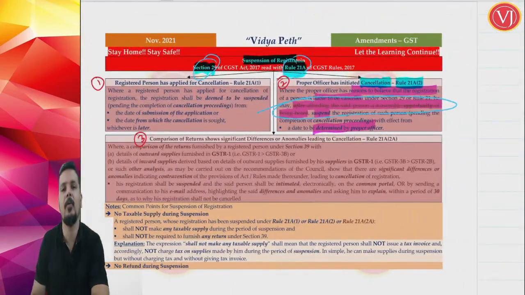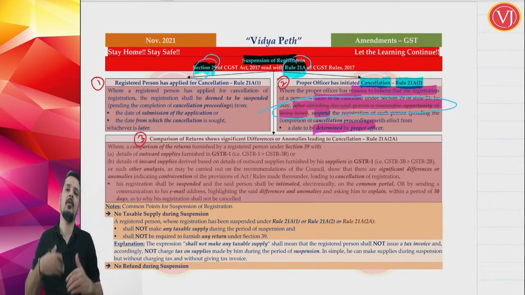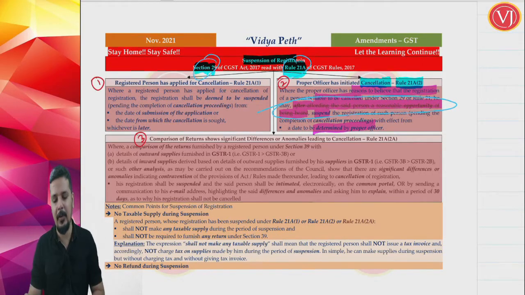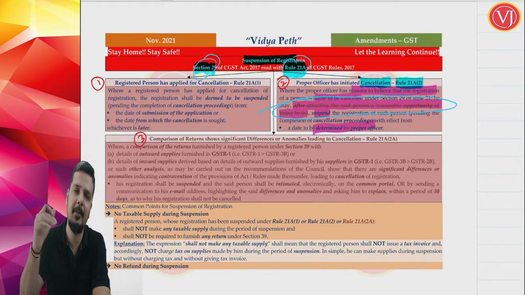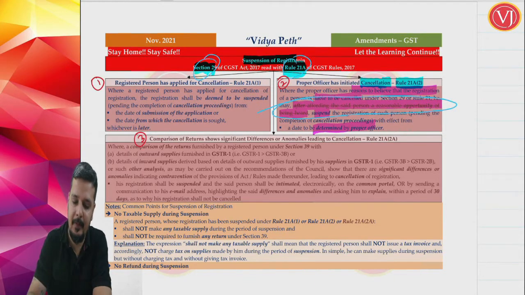So this is the amendment in Rule 21A sub rule 2, where proper officer has started cancellation proceedings and during the cancellation proceedings is suspending the registration. The point here is, earlier when he was suspending the registration, he had to give an opportunity to the assessee. Now for suspending, there is no need of any opportunity to be given to the assessee. He may decide and he may suspend the registration. That is optional to him, but he may decide on his own. Now, this is the first amendment.